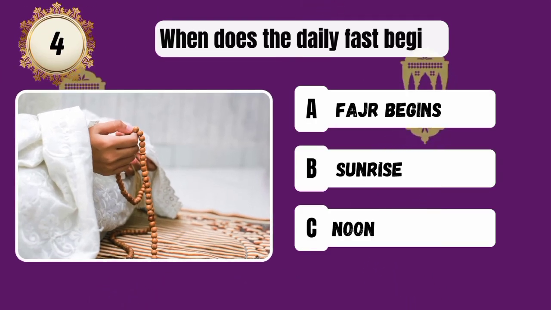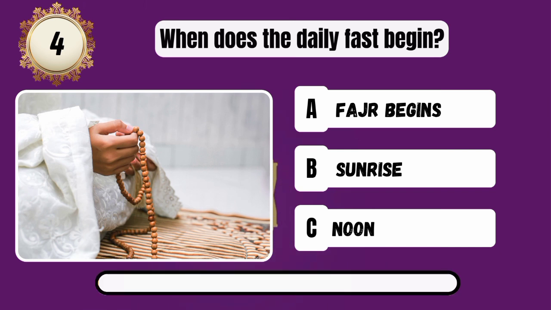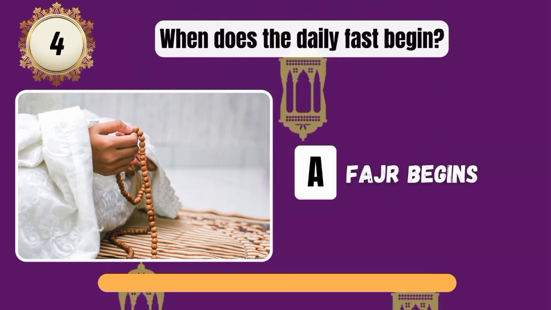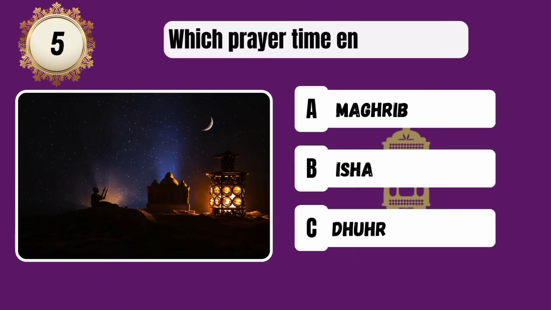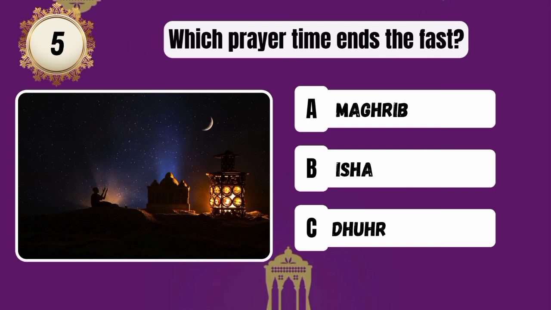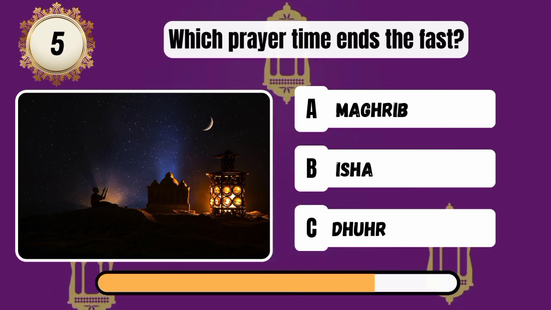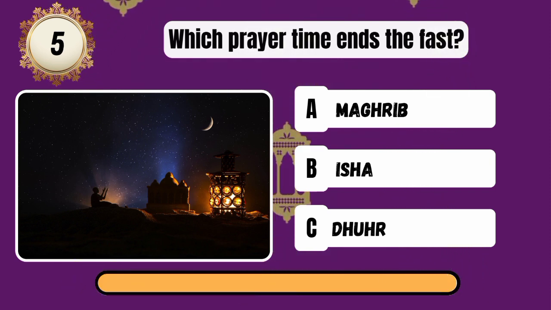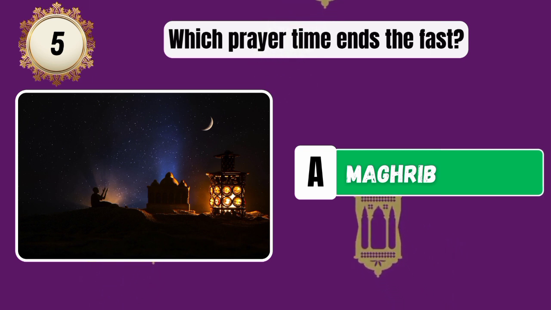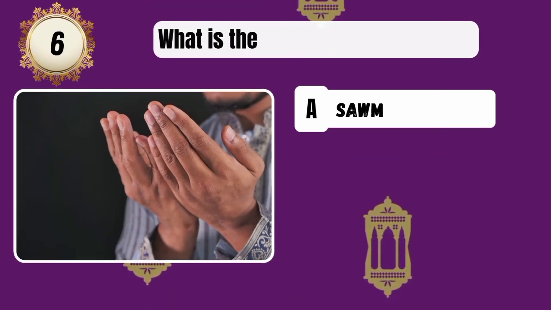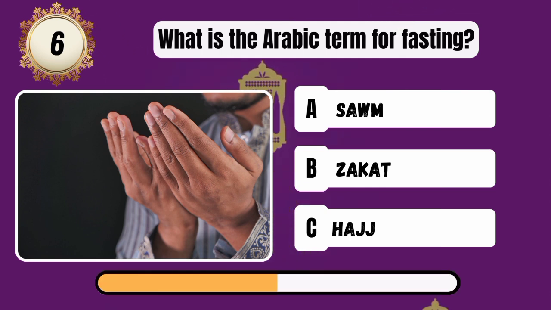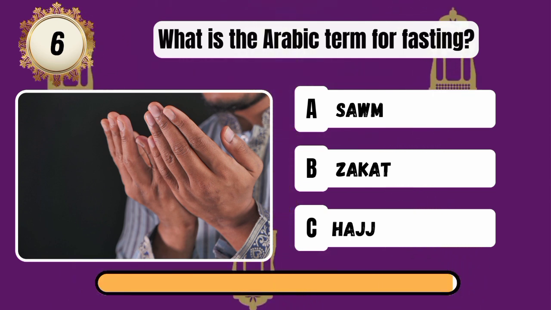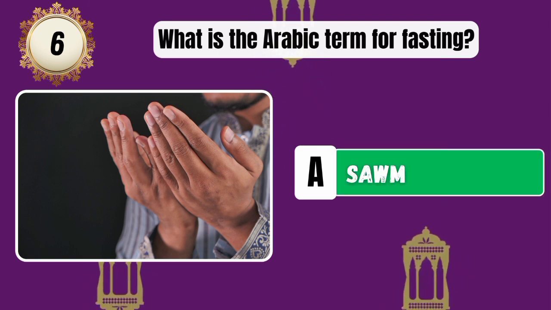When does the daily fast begin? Correct answer is Fajr begins. Which prayer time ends the fast? Correct answer is Maghrib. What is the Arabic term for fasting? Correct answer is Sawm.